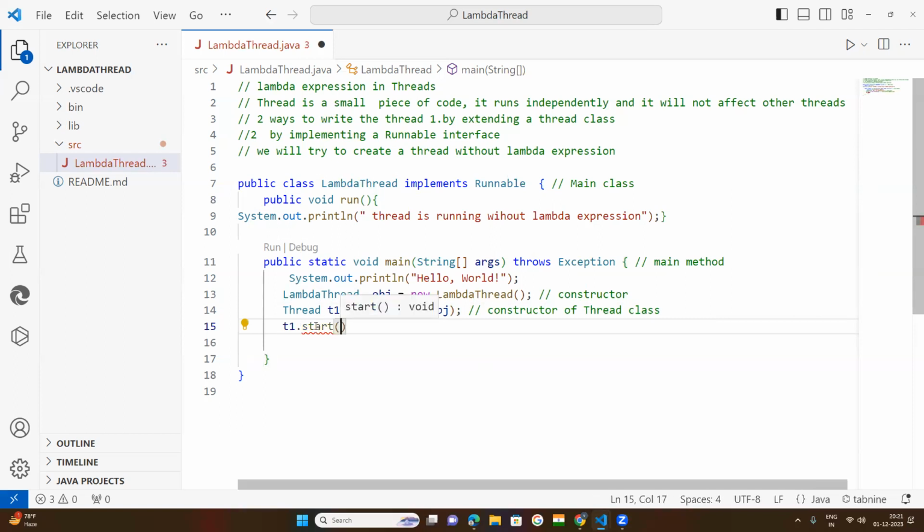Start is a default built-in method of the Thread class. This start method and this run method are both built-in methods of your Thread class.